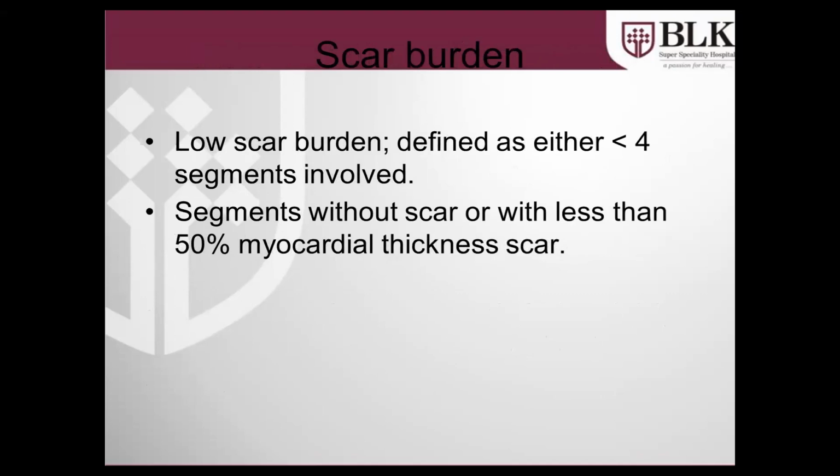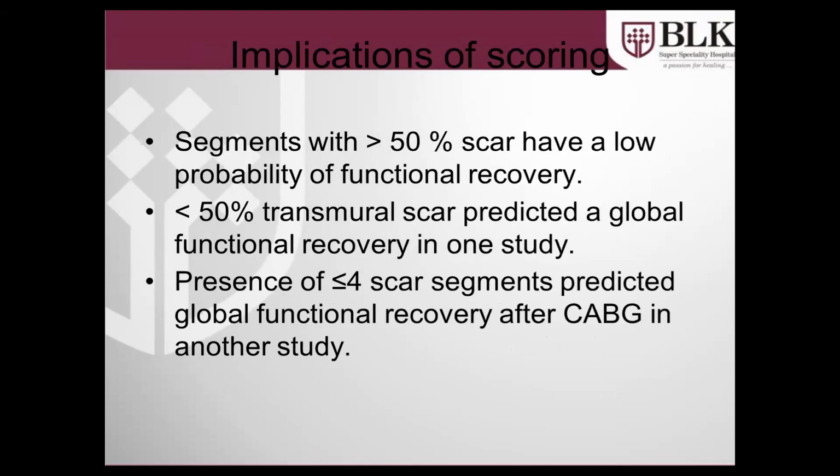Okay, so this we have already talked about. Then, coming to the implications of scoring: segments with greater than 50% scar have a low probability of functional recovery, and segments with less than 50% transmural scar are predicted to have better functional recovery. The presence of fewer scar segments will mean better recovery.